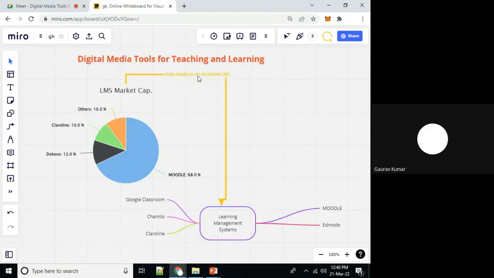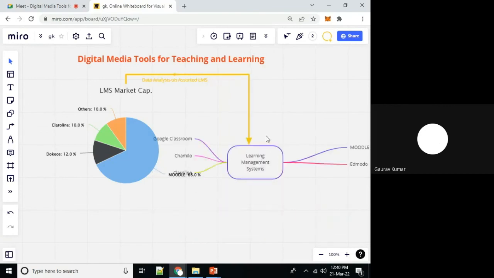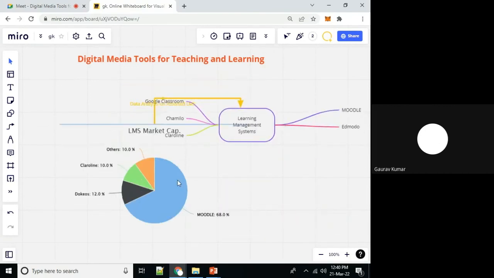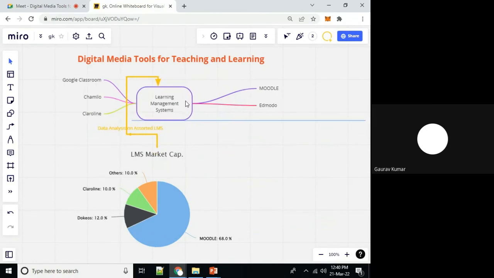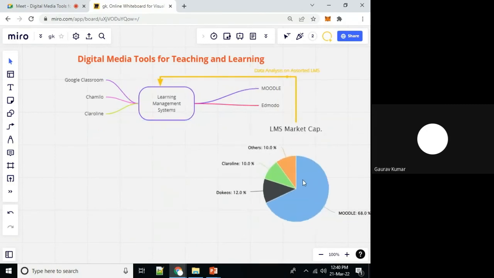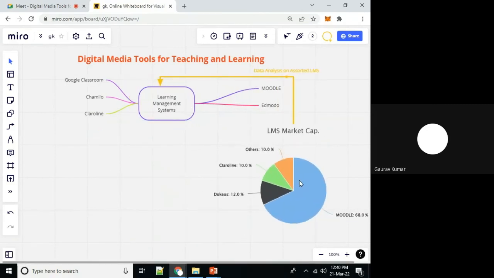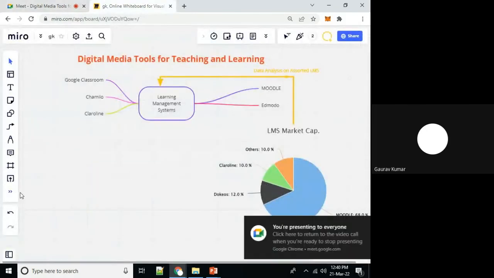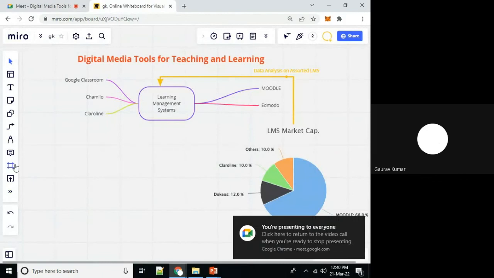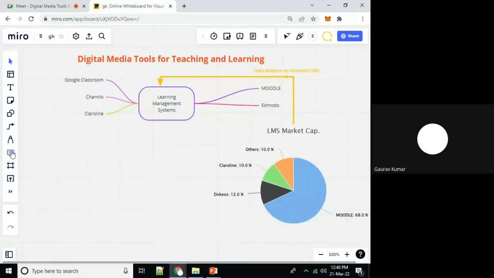Okay, so I can drag it where I want to specify this text. I want to specify this text here, this diagram here, this graph here, and in this way. Now this space is available with us, and we can draw some other parts. Okay. More tools: pen, comment, sticky notes.